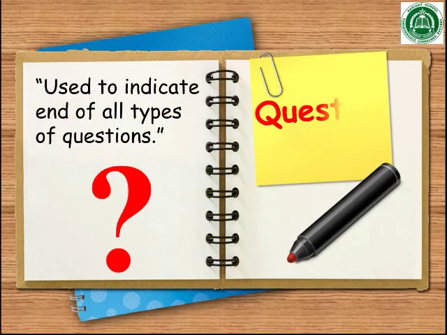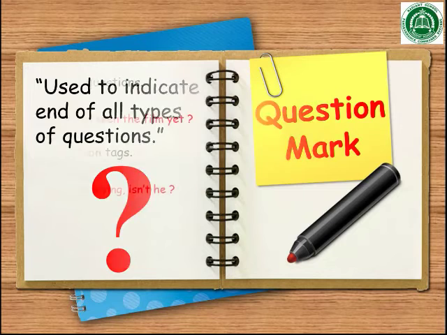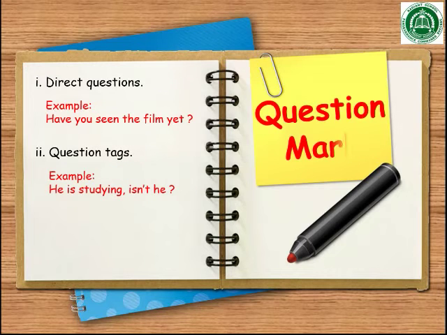The next mark is the question mark. It is also called the mark of interrogation. It is used to indicate the end of all types of questions, whether they are direct questions or question tags. For example, have you seen the film yet? The second one is, he is studying, isn't he? Here the first example is a direct question and the second is a question tag, and both end at the question mark.